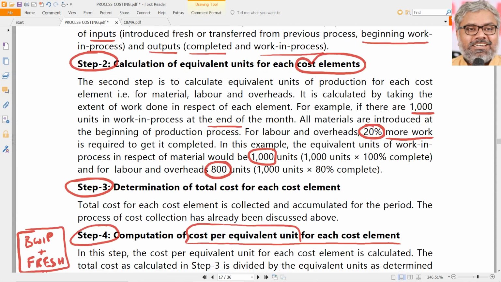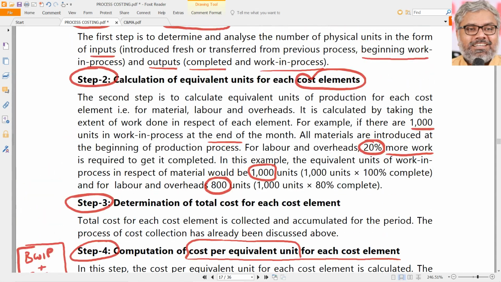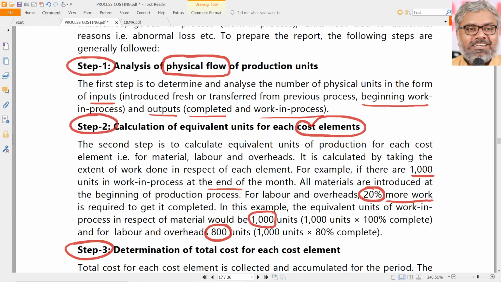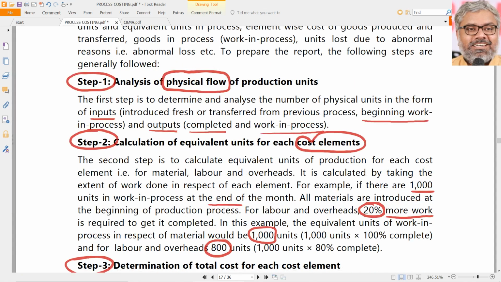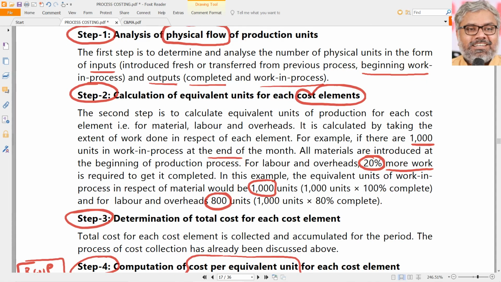Calculate the equivalent units for each cost element. Yes, because there is no cost element, we calculated total cost per equivalent unit, no problem. First, equivalent units we calculated for total, not for material, labor, overhead separately. But this is quantitative. Step 2 is not monetary. Step 1 is also quantitative without worrying about equivalent units. Step 2 is also quantitative, calculating equivalent units of production.